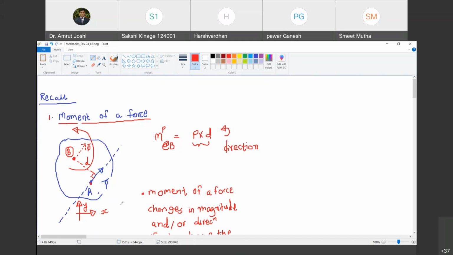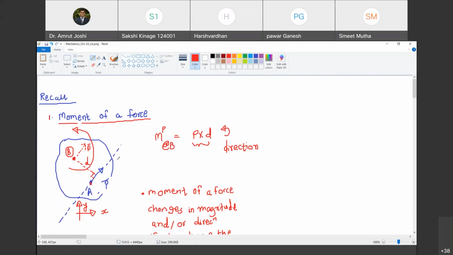Do you agree with me? Yes, sir. Therefore, we have shown the direction in an anti-clockwise way. Anti-clockwise means rotation opposite to the direction of the minute and hour hands of the clock. So this is the anti-clockwise direction.